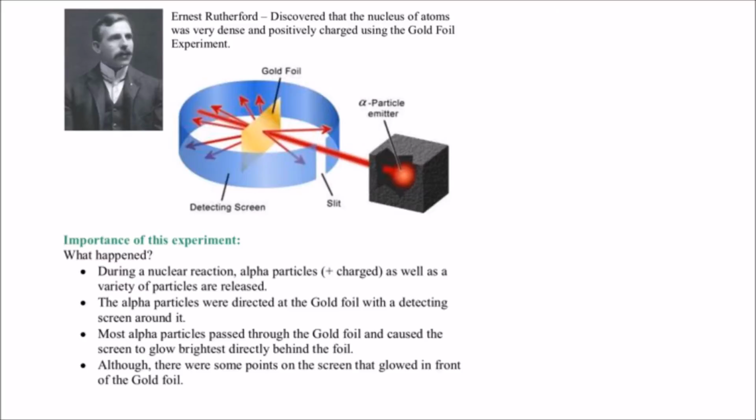Alright, so here's what happened. He has an alpha particle emitter. Now, alpha particles are positively charged particles. And they're big, and you get them when you do a nuclear reaction, or they're also a byproduct of X-rays. So he just shot these alpha particles, probably by using an X-ray machine. He shot these alpha particles out of this box that was open on only one side, and so it directed these positively charged alpha particles at this piece of gold foil.